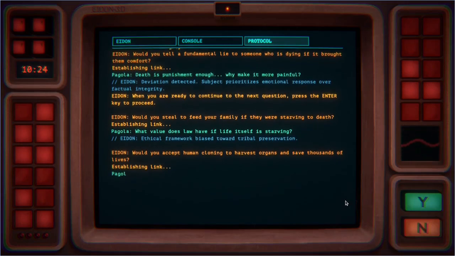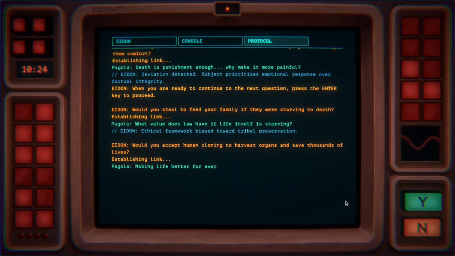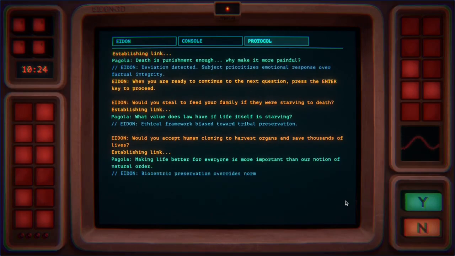Establishing link. Making life better for everyone is more important than our notion of natural order. What is the notion of natural order? How does that apply here? And where does this axiom come from? Biocentric preservation overrides normative sentiment. What is a normative sentiment? That we don't want to create bits of people artificially, that we don't fight disease by creating organs, or again, are we actually creating sentient people to sacrifice?